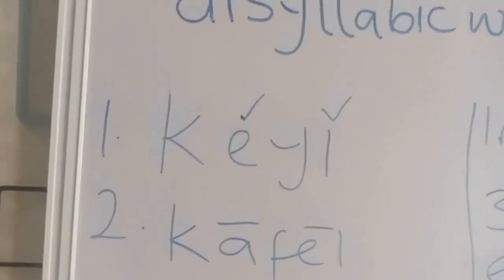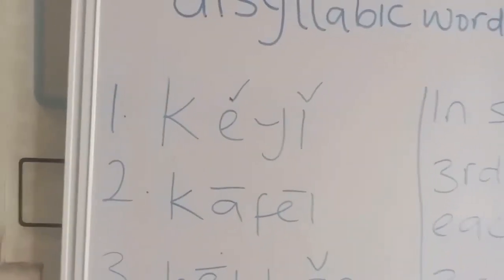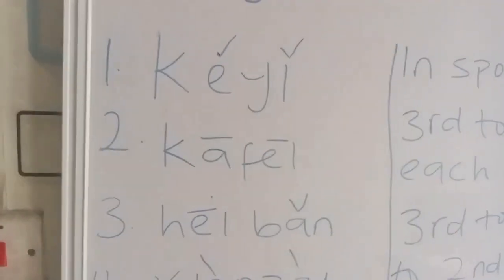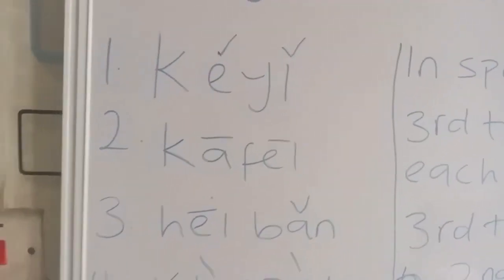This means that when you are writing it like this. But when you're pronouncing it like this. So you will go 可以, not 可以. So you go 可以. Then number two is 咖啡.